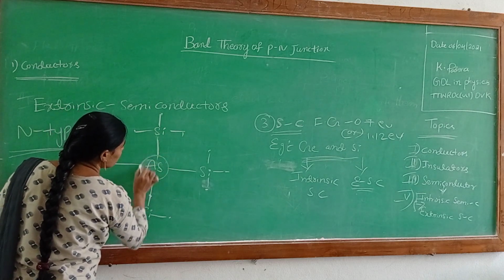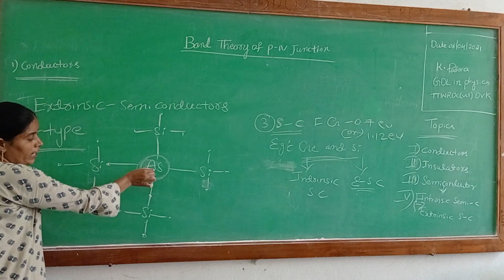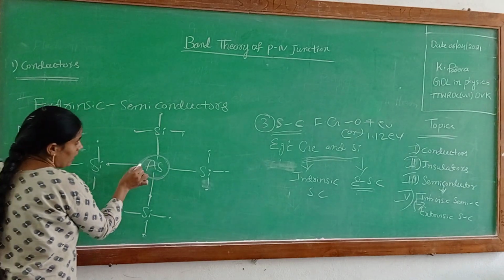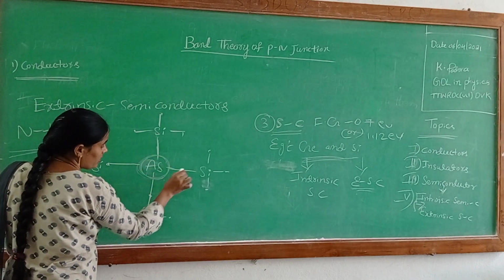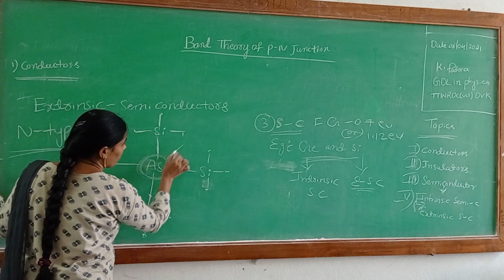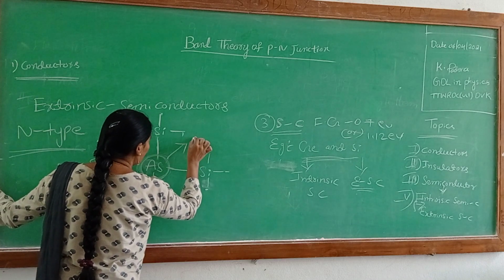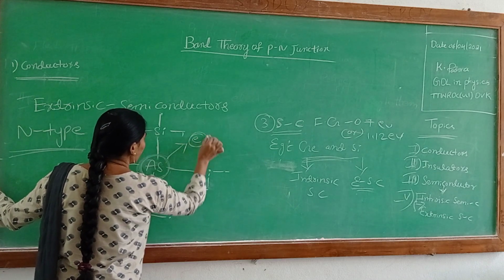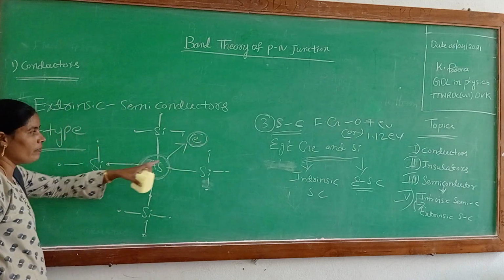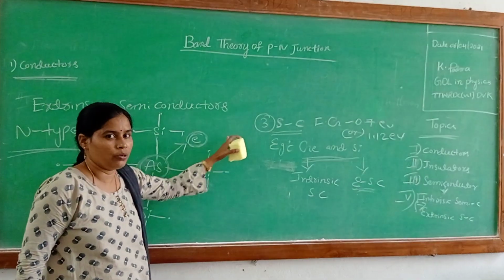And arsenic is a fifth group element, so it has 5 electrons. One electron bonds here, another here, the next one here. 4 electrons are complete. The remaining electron is free. These are the free electrons, so this is always the donor element.